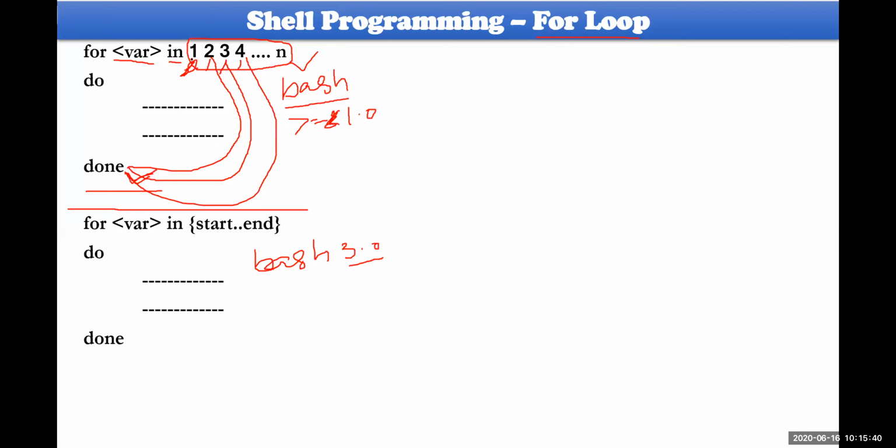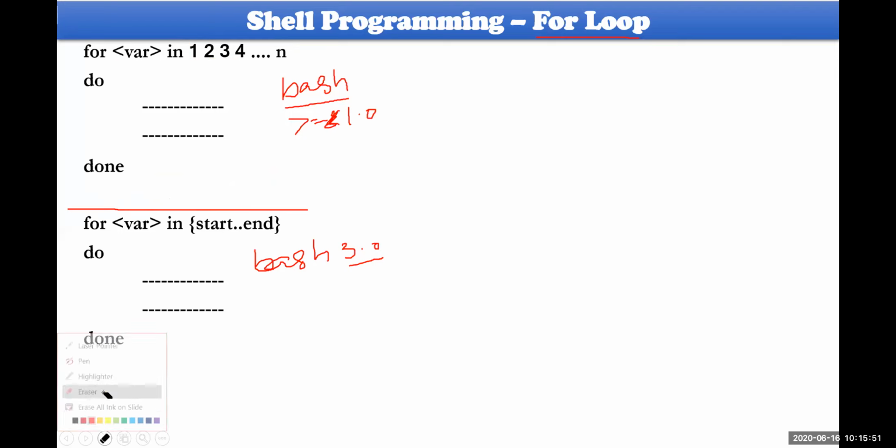So the problem here is that you need to mention how many values there are, and you need to mention all those values. That is the basic problem here. If you want to run your loop for 100 values, you have to specify 1 space, 2 space, 3, 4, 5, 6, and so on. You have to type 100 values. That could be somewhat rigorous for the user to enter.